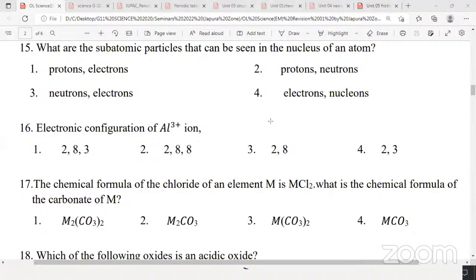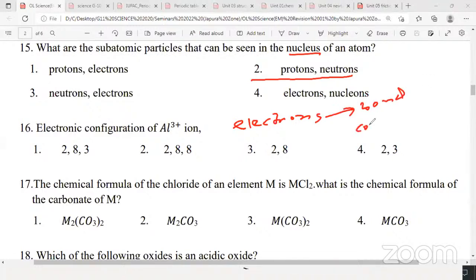Answer is very good. Second, underline the word nucleus. Remember, during a chemical reaction, protons and neutrons do not undergo any change. During a chemical reaction, when forming bonds, only electrons are involved. That's why you write electronic configuration. So please write: electrons are involved in bond formation.